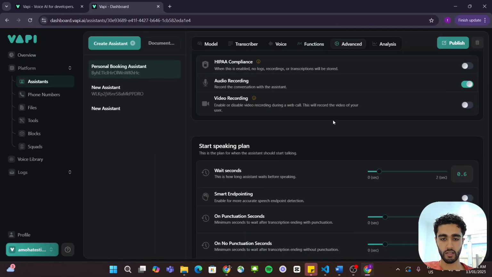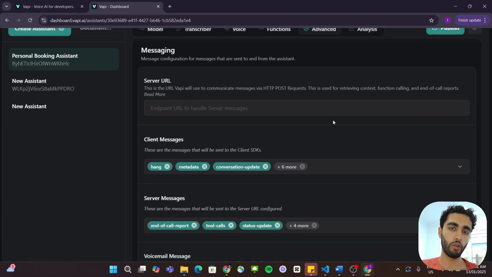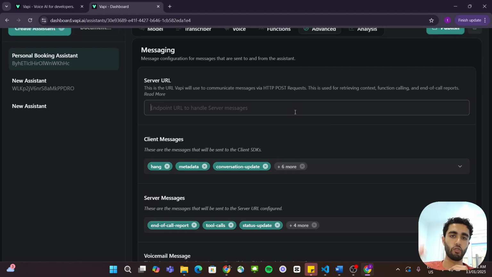And then for advanced, we don't actually have a server URL. You can put the server URL in here if you want to, but I have the actual webhook URL inside of the tool itself. So that is how it triggers. And there's different priorities when it comes to tool calling inside of Vapi. You have the assistant level tool calling, which is if you put a server URL in the assistant level, it'll always trigger that URL. Whereas if you have the webhook URL in the tools level, each webhook is going to be specifically called for that tool, if that makes sense.